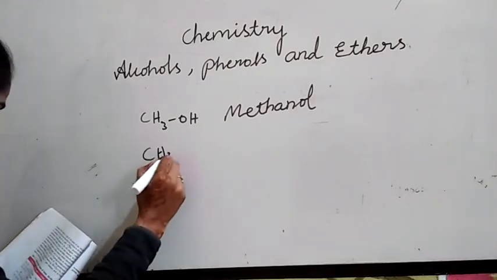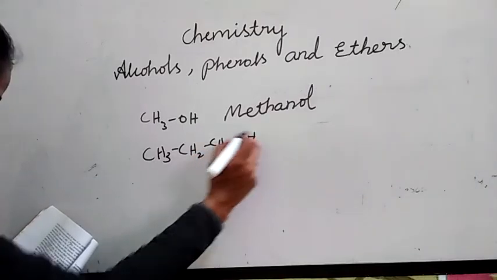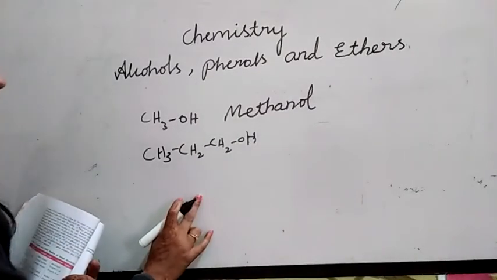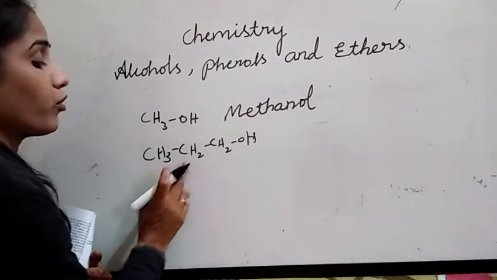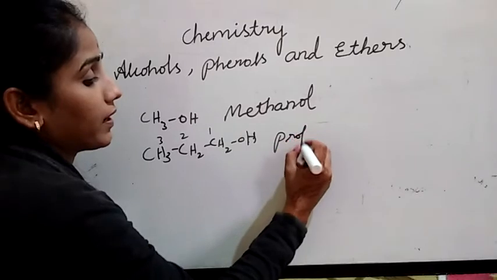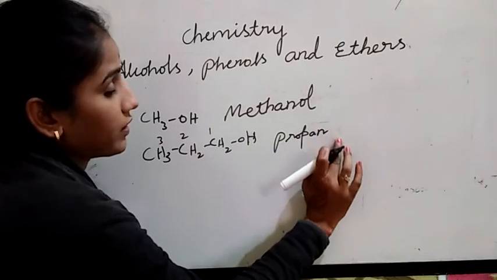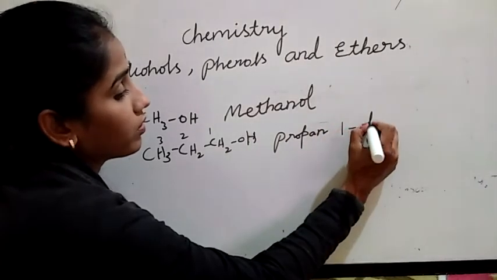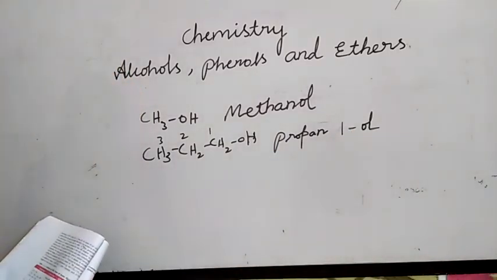Can you name this compound? CH3, CH2, CH2OH. It contains only one OH group. First you have to name the chain. Now the number of carbons increases: 1, 2, 3. Just write propane. Only one hydroxyl group is there, so you erase E. And what's the position of the hydroxyl group? 1-ol. 1-propanol you can write.